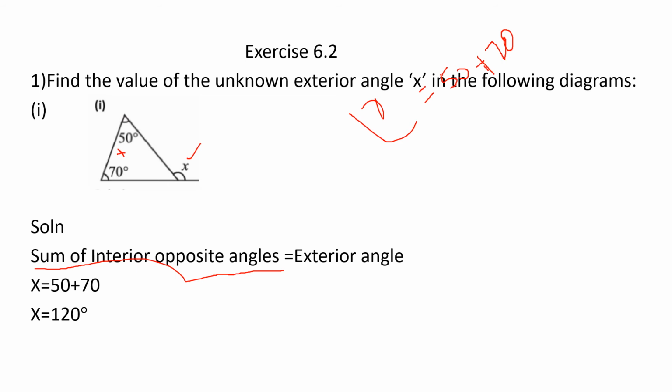So what is the exterior angle? x. What are the interior opposite angles? 50 plus 70. You are getting the answer 120. It's very easy, right? Now look at the next question.